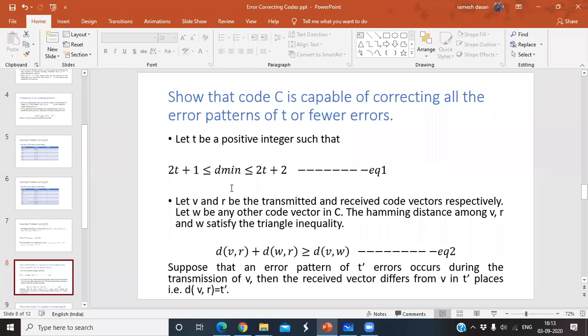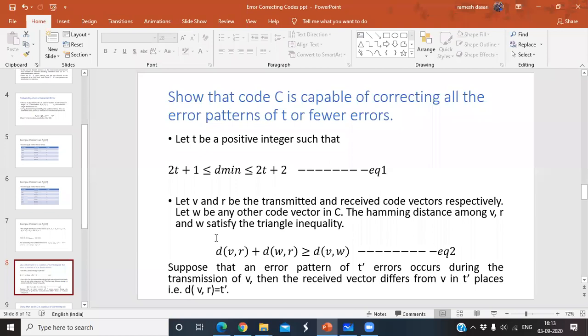Now I want to consider that v and r are the transmitted and received code vectors, and w is any other code vector in C that is not the transmitted one. Here I denote the transmitted code word as v, the received as r, and w as any other code word. The Hamming distance among v, r, and w satisfies the triangle inequality.